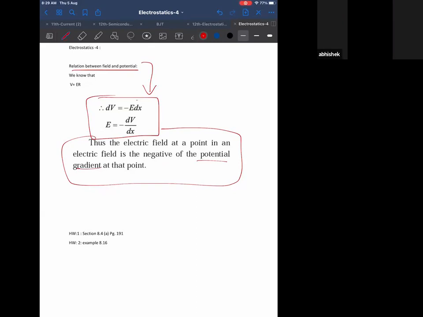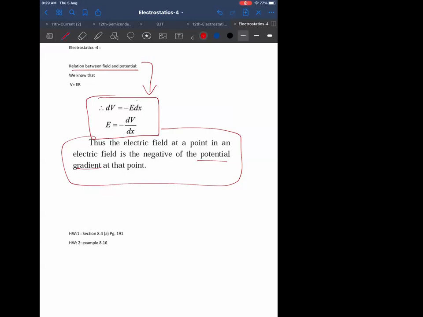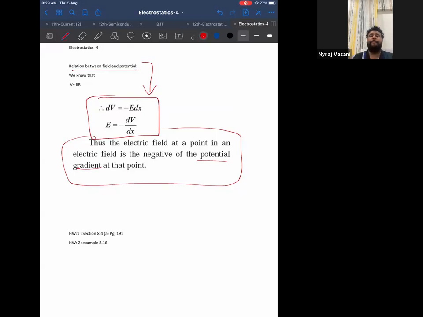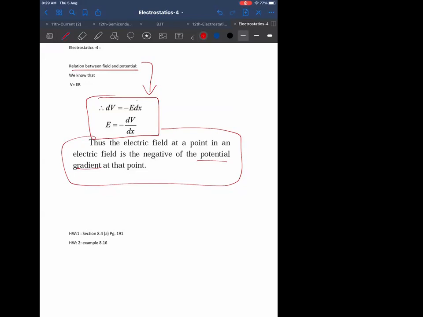Can anyone tell me what is gradient? Because it depends on the x or distance, we call it potential gradient. Correct, that is potential gradient. But my question is, what do you mean by gradient? Slope. Gradient is differentiation with respect to x. Yes, differentiation with respect to x.